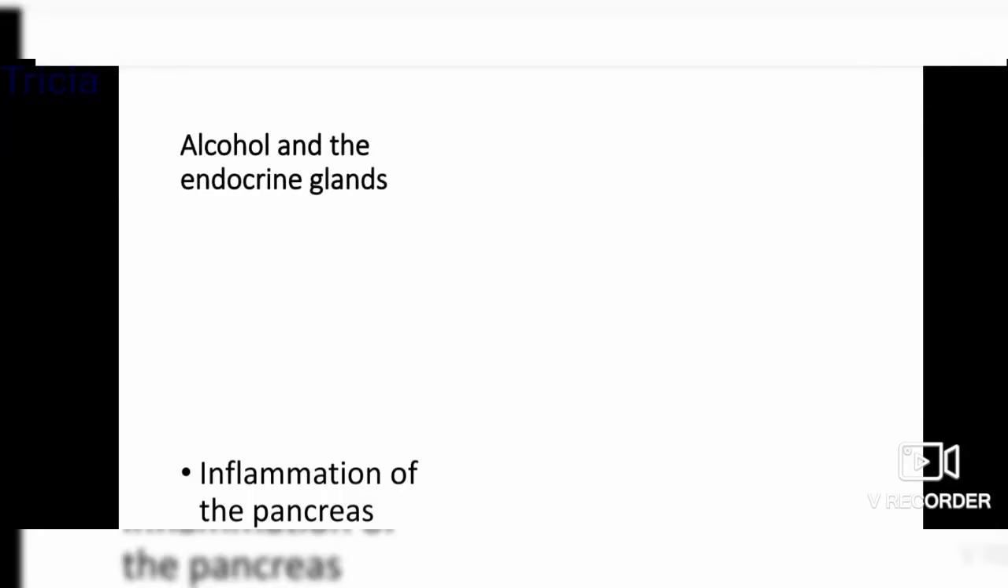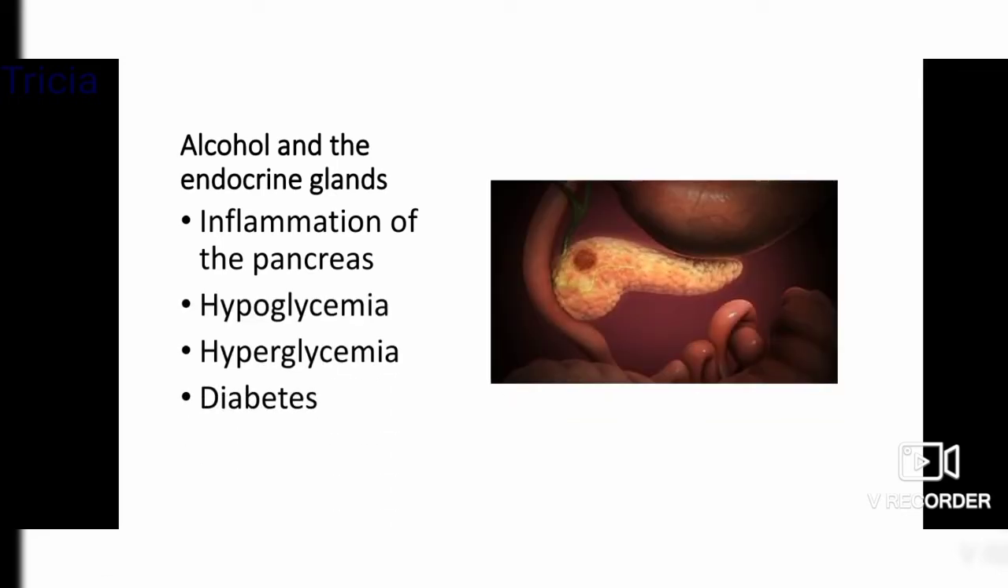Alcohol and the endocrine glands. Drinking too much alcohol over time may cause inflammation of the pancreas, resulting in pancreatitis. Pancreatitis can activate the release of pancreatic digestive enzymes and cause abdominal pain. Pancreatitis can become a long-term condition and cause serious complications.